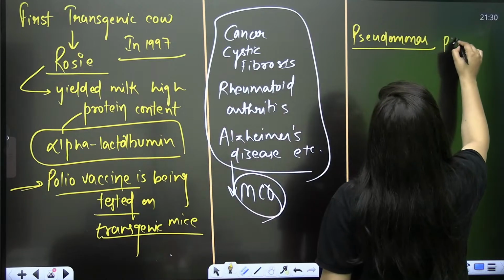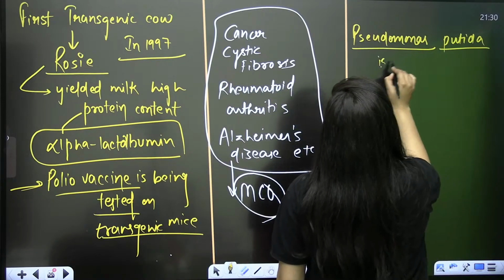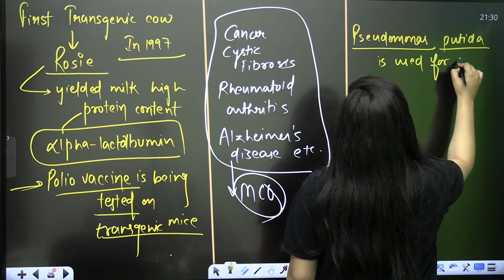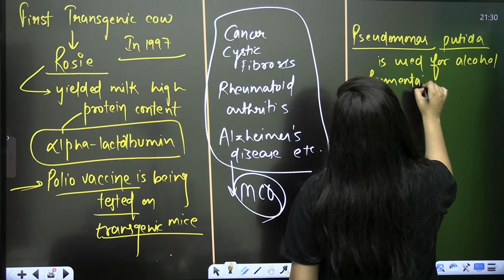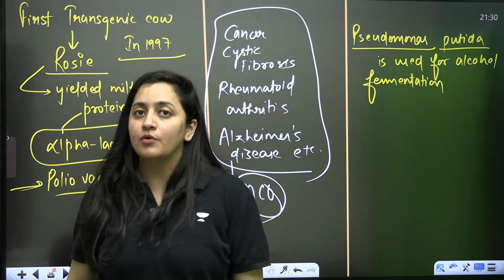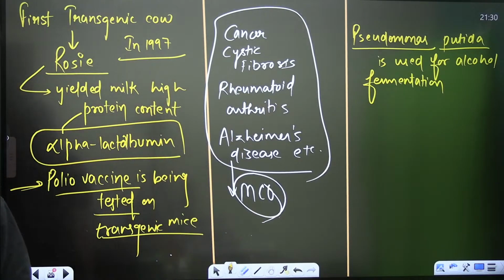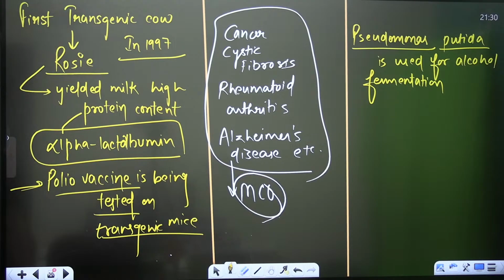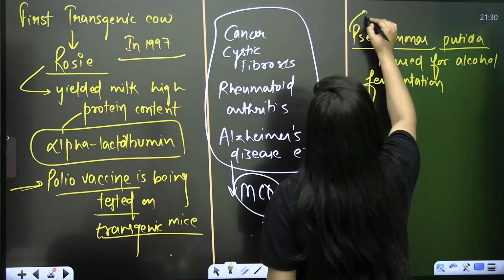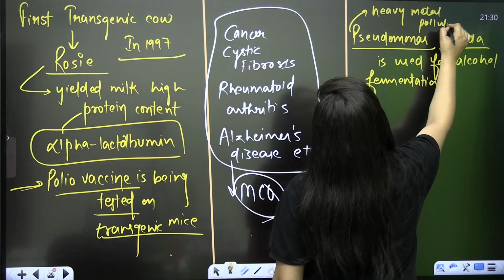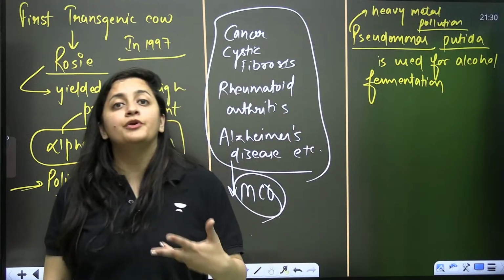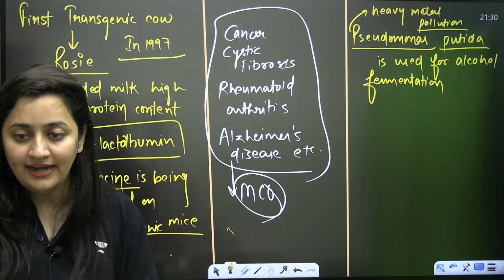So Pseudomonas putida is used for alcohol fermentation. Imagine. Questions can come from examples, so kindly note down. And this Pseudomonas is also used for removing heavy metal pollution from water bodies, right? So Bacillus thuringiensis is used to produce bio-pesticides, right? So that is the example.